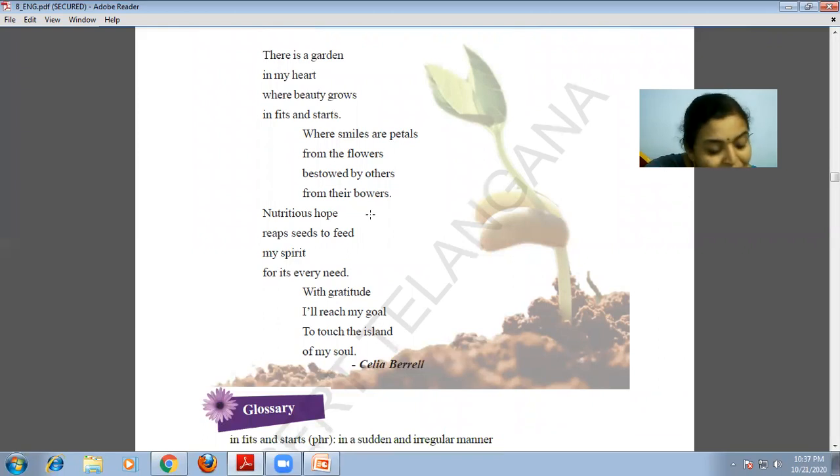Nutritious hope. What is nutritious? Very good hope will rise. Reaps means it gives seeds to feed my spirit, my inner feelings of the mood. It gives a nutritious hope, which gives seeds to feed my spirit for its every need.